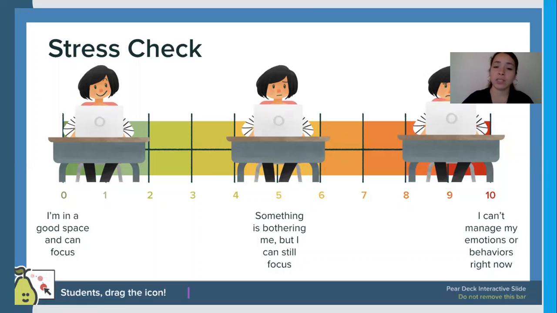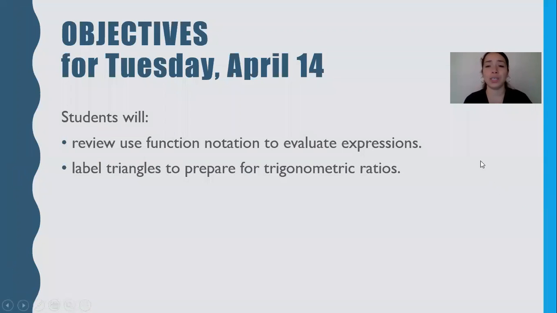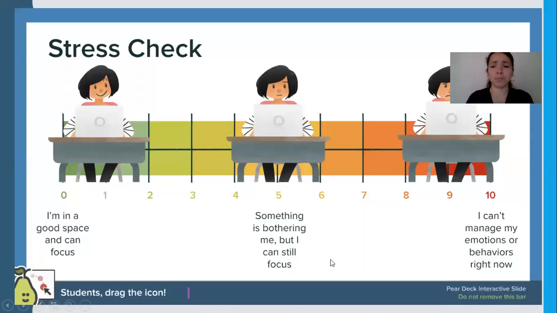A 5 would be something's bothering you, but you can still focus. And then a 10 is that you can't manage your emotions or behaviors right now, or you might be somewhere in between. So 0 is green, meaning you're good. 5 is in the middle. 10 is you just cannot manage your emotions right now. So in the chat box, if you know how to use that feature, go ahead and type in what number you feel you're at.